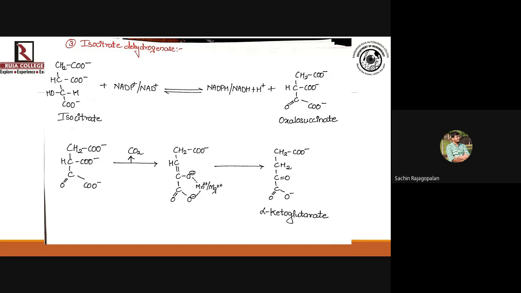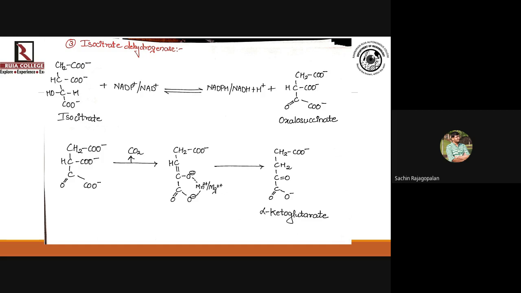So we have already seen that isocitrate to oxalosuccinate is basically an oxidation reaction wherein you are removing hydrogens, and those hydrogens are either accepted by NAD or NADP, forming NADPH or NADH along with a proton, right? And oxalosuccinate is the product that you get in the process.